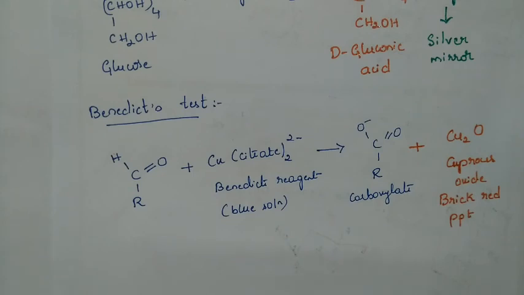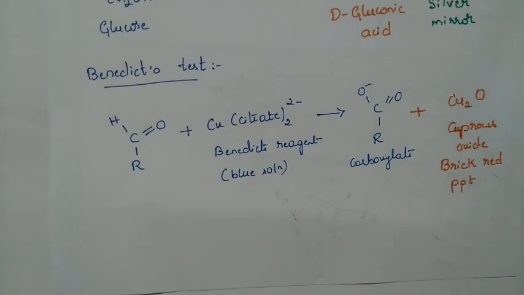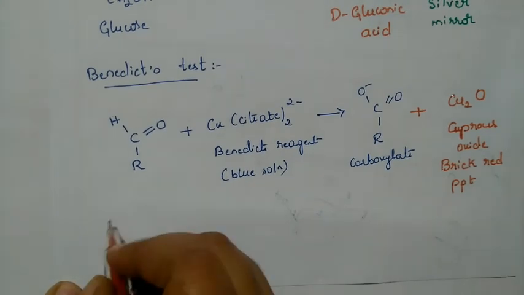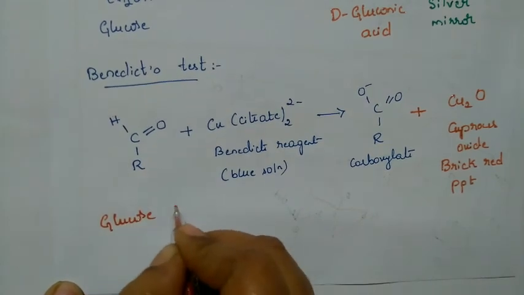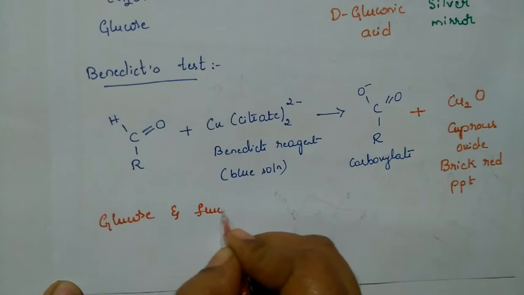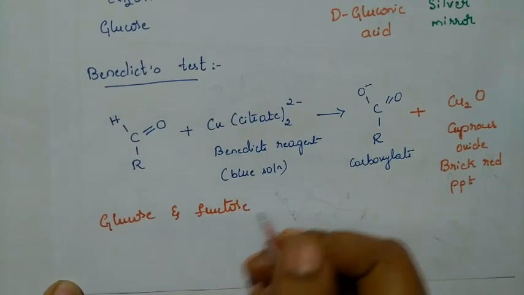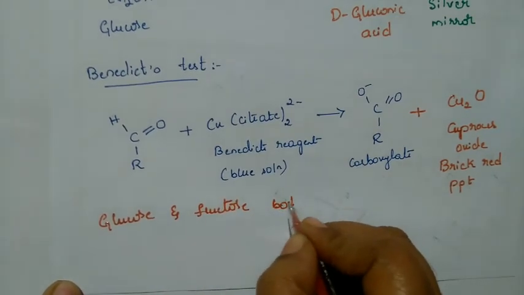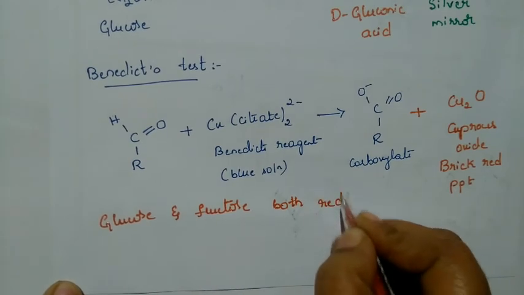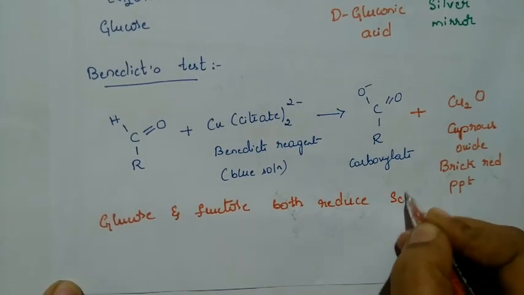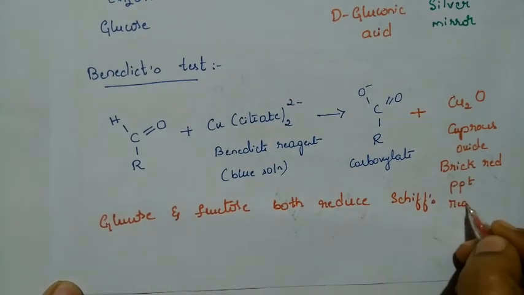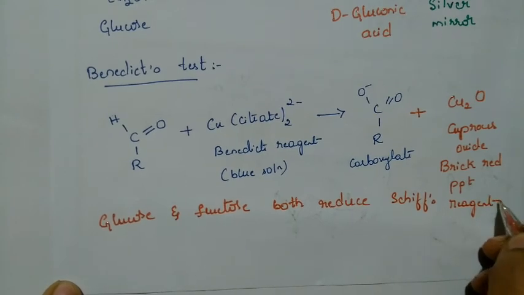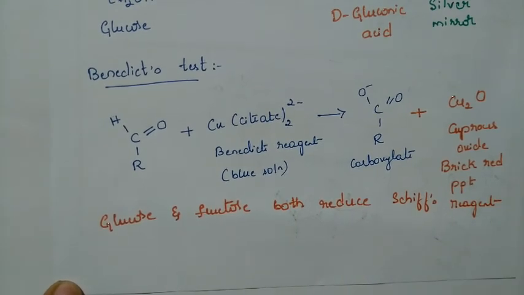And one more thing to add here. Glucose and fructose both will reduce Schiff's reagent. That is also an important point to be noted. Why does it reduce Schiff's reagent?